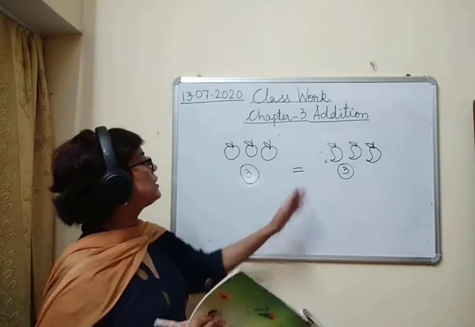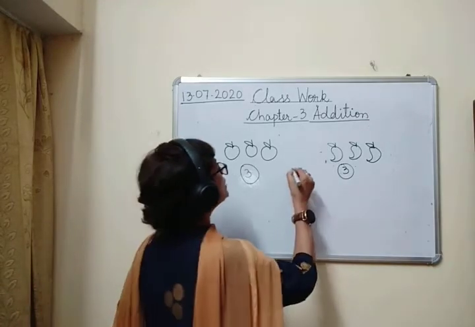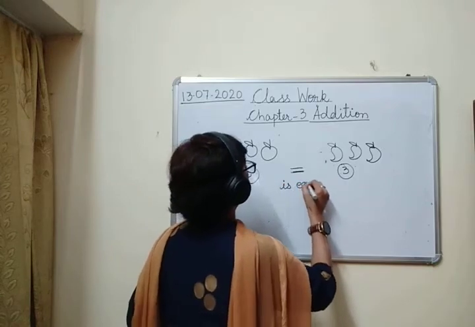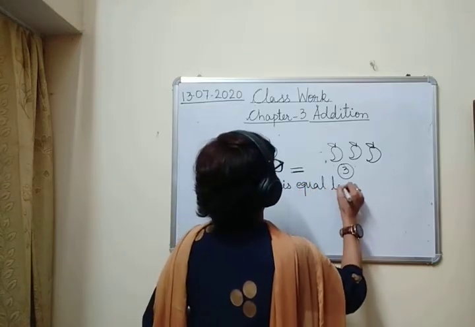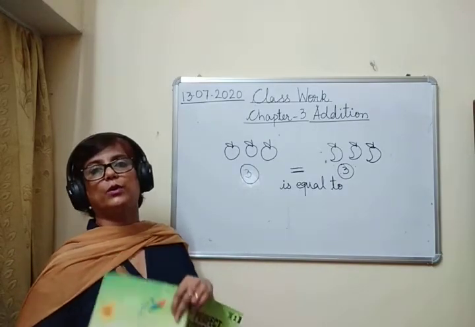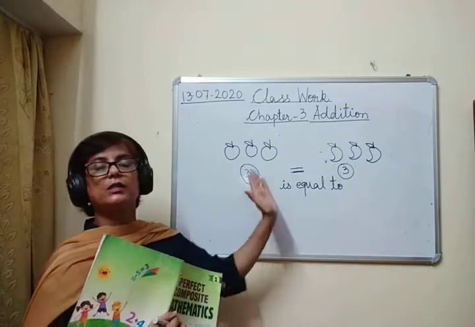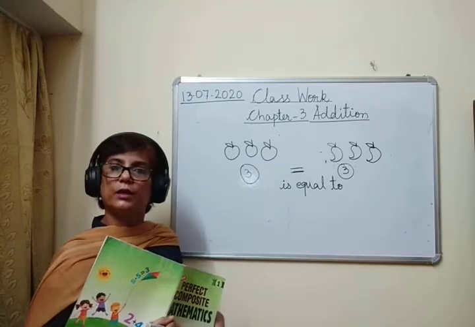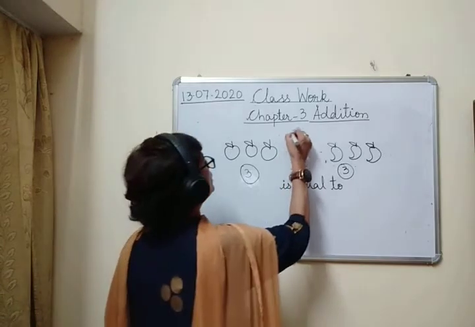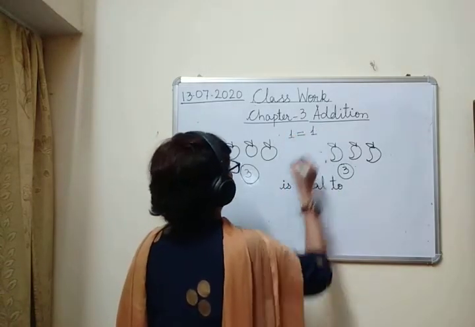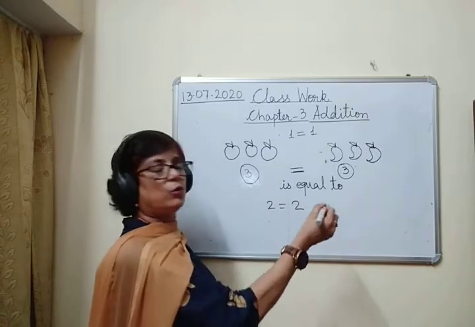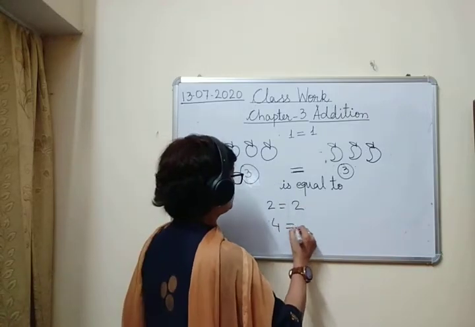Okay, so this is the sign of is equal to, and we read it as is equal to. Okay, this is the sign of is equal to. 3 is equal to 3. ठीक है, 1 is equal to 1, 2 is equal to 2, 3 is equal to 3, 4 is equal to 4.